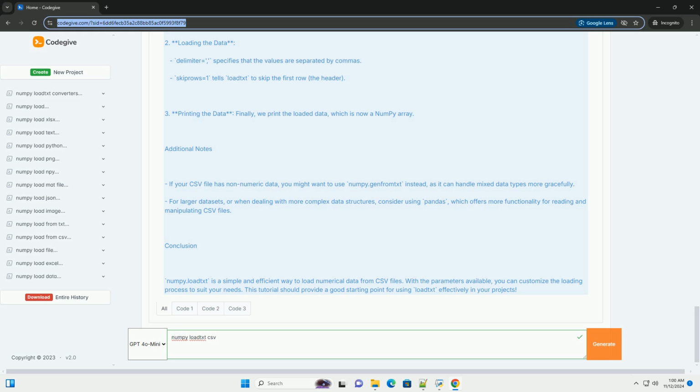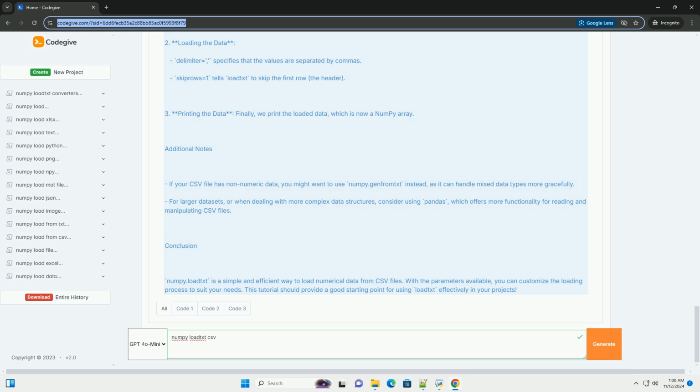Additional notes. If your CSV file has non-numeric data, you might want to use numpy.genfromtxt instead, as it can handle mixed data types more gracefully. For larger data sets, or when dealing with more complex data structures, consider using pandas, which offers more functionality for reading and manipulating CSV files.